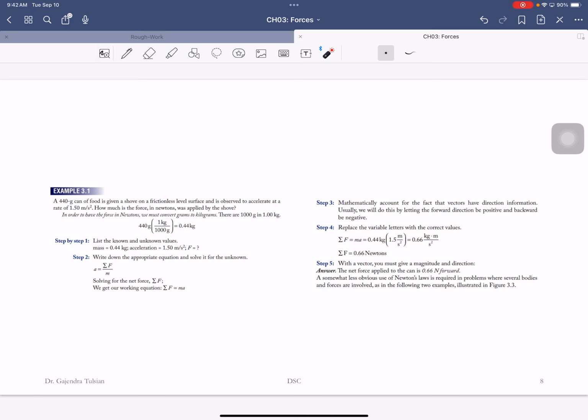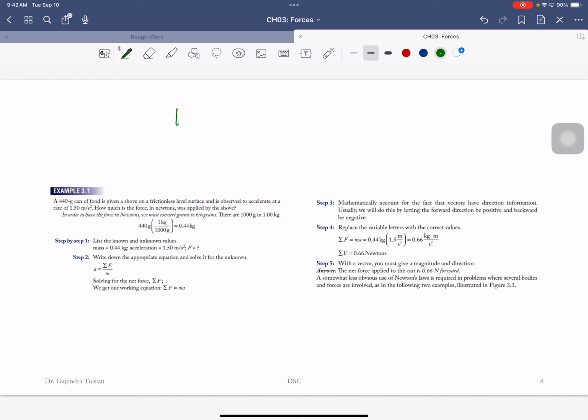All right, I'll show you one problem, and it's fairly easy. The problem says, a 440 gram can of food. A soda can is about 360 grams, so this is a slightly larger can, essentially a 1 pound can of food. It is given a shove on a frictionless level surface and is observed to accelerate at 1.5 meters per second squared. How much is the force in Newtons applied by the shove?